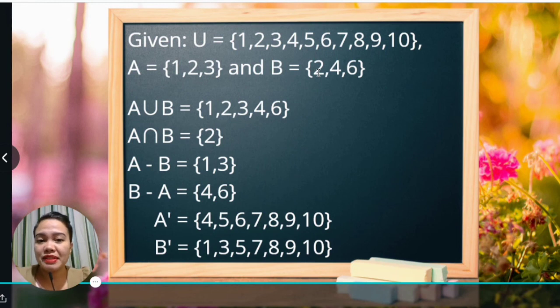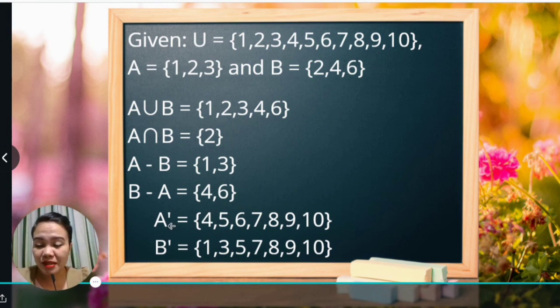But set B has 2 and set A has 2, so we remove 2 from set A. So A minus B is 1, 3. Same process. B minus A, you have to consider the elements 2, 4, 6 and remove 1, 2, and 3 from it. Since wala may 1, wala po'y 3, so we don't care about that. But we have a 2, so we remove the 2 from set B, giving you 4, 6.